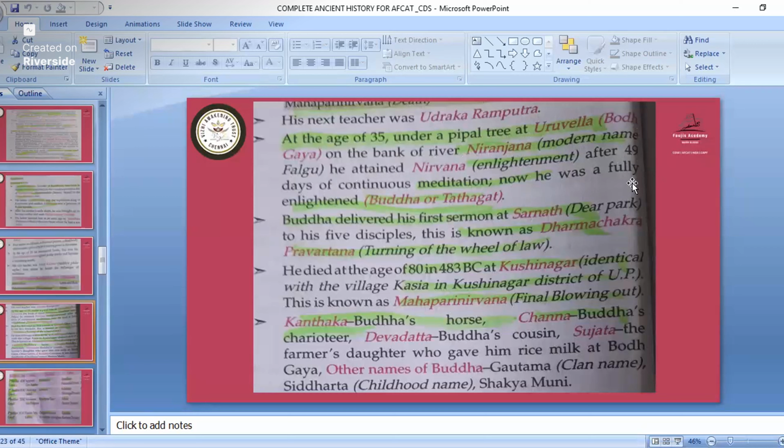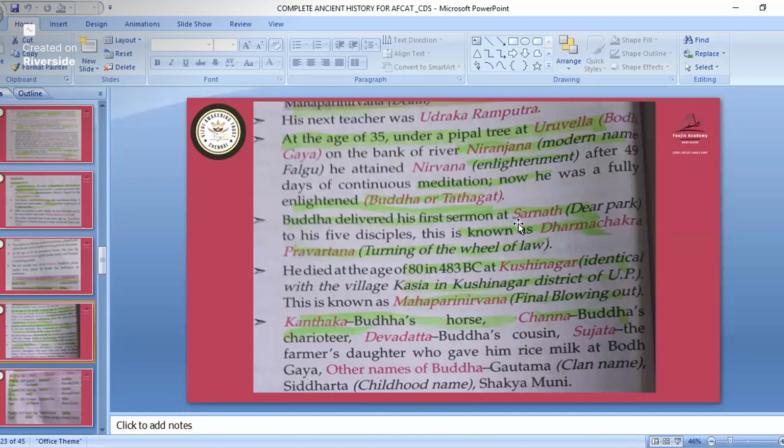Now he was fully enlightened. Buddha delivered his first sermon at Sarnath. This question has come: Buddha delivered his first sermon at which place? That is Sarnath, in Deer Park. If you come to Varanasi, there is a Deer Park near the Buddha statue, so there you can see it.